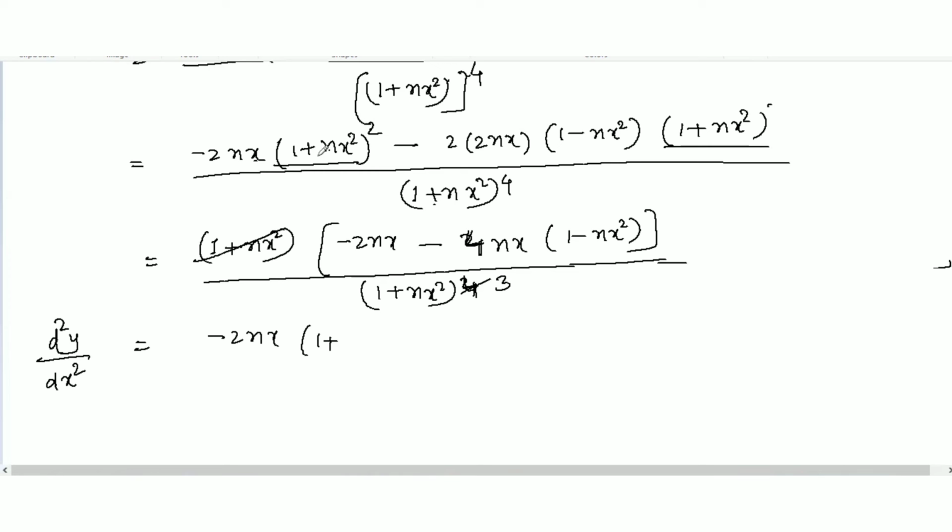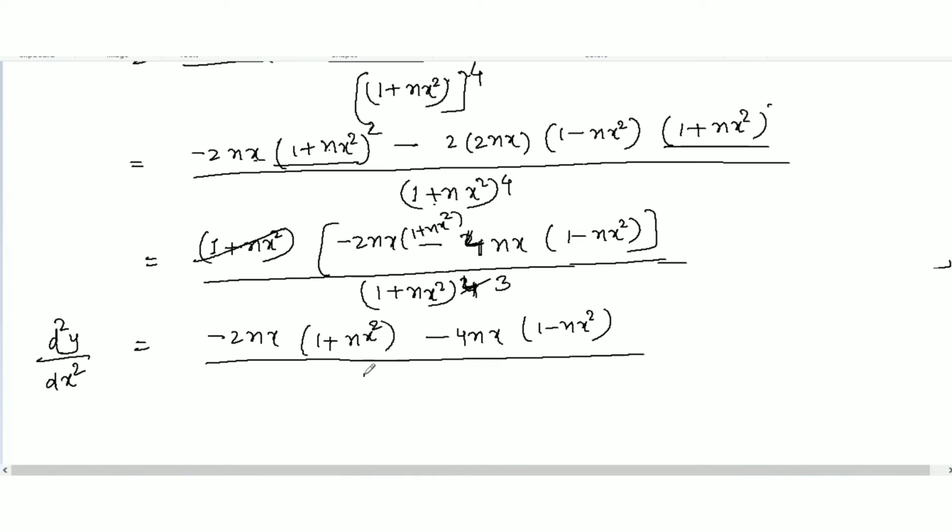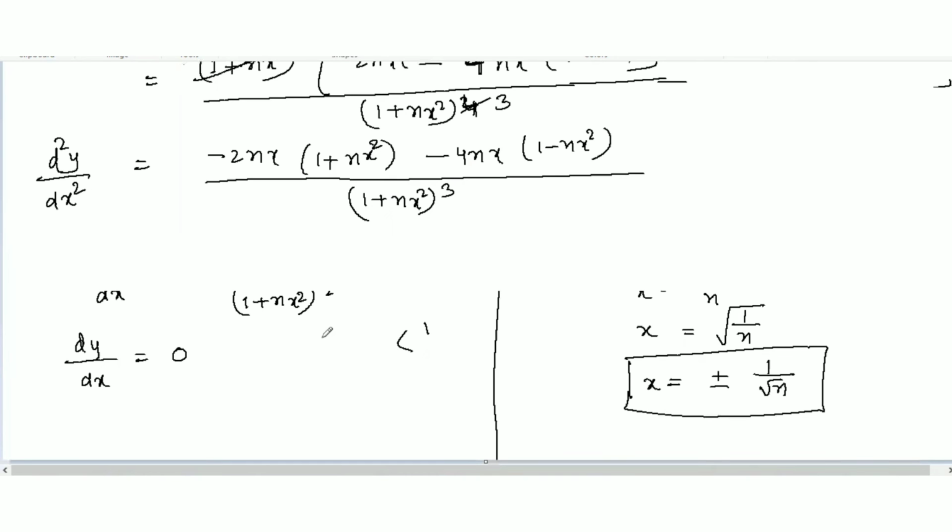Sorry, we have taken 1 time, so this is 2 times here, so 1 plus nx square will be here, and then minus 4 times nx, 1 minus nx square will be here. Okay, all over 1 plus nx square whole to the power 3 times we have here. Now this is your d2y over dx square.